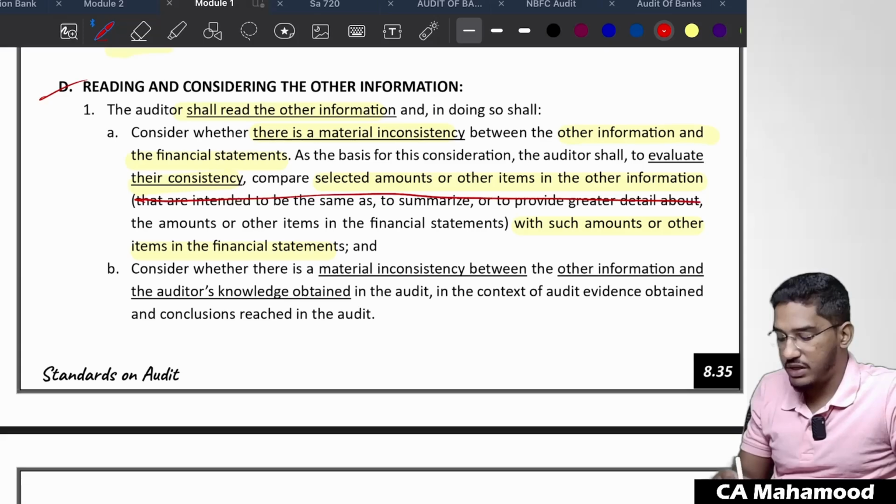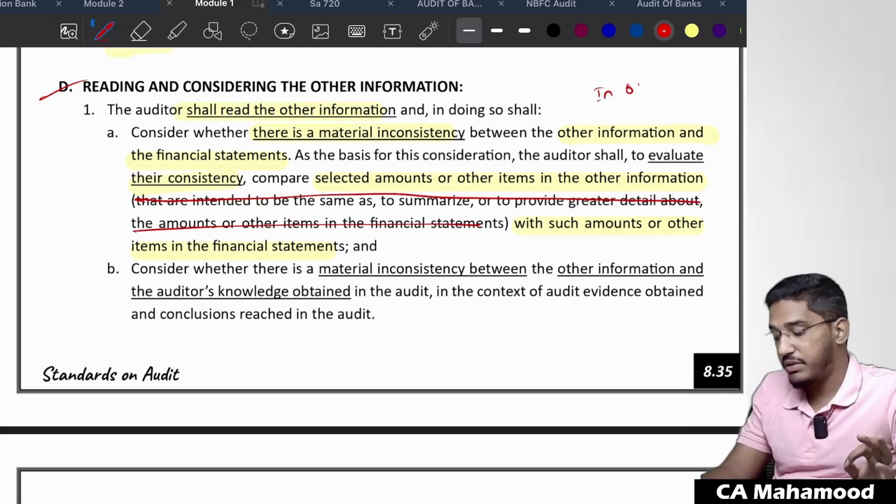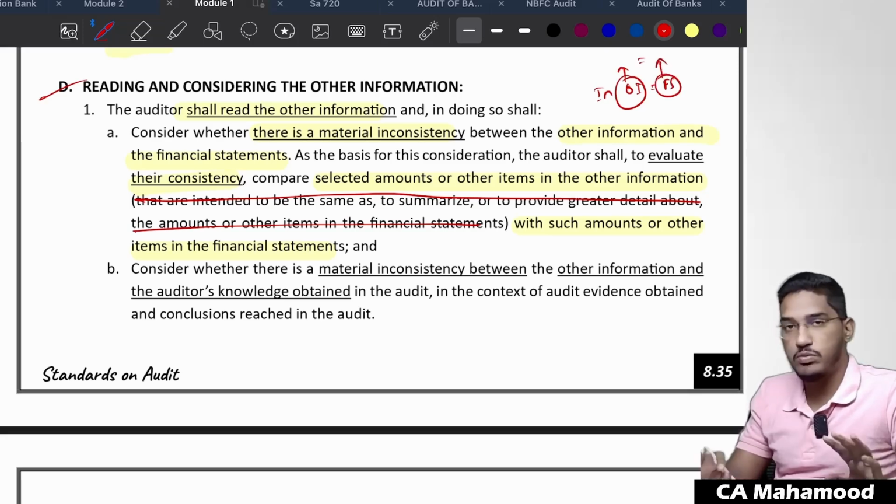So what they are trying to say here is, when you are reading the other information, you have to check whether there is any inconsistency between the other information and the financial statements. Sir, how can I do it? So check whatever figures they have given in the other information, check the relevant figures in the financial statements, and find out whether both are matching or not.